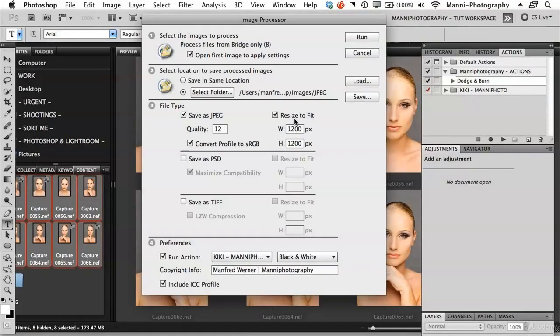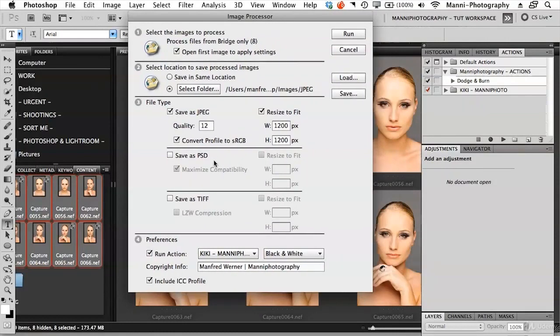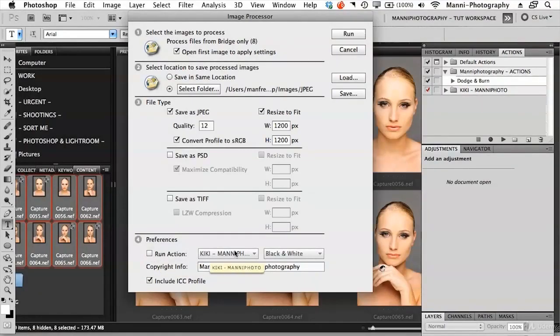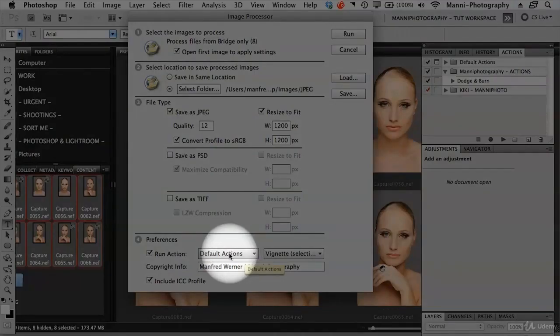Okay, and then you are almost good to go. The last step that you still have to do, which is also like the batch process with our action, is to go to preferences down here and say run action. Now this is very important. Tick this box here in the front, otherwise your actions will not run. I'm going to untick it now quickly, just so you guys can see that something happens. In here it will currently look like this on your screen. Default actions. These are actions that come with Photoshop, and you want to select your own action, the action that we just created a few weeks ago.